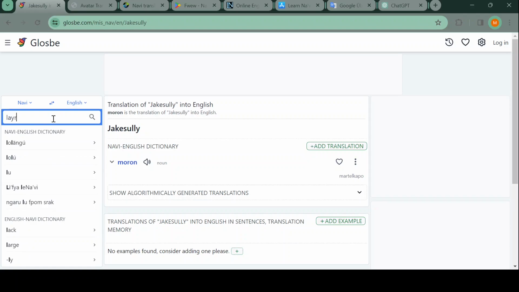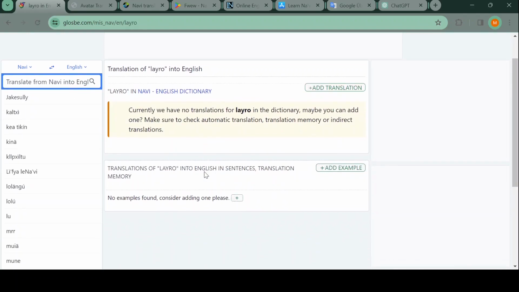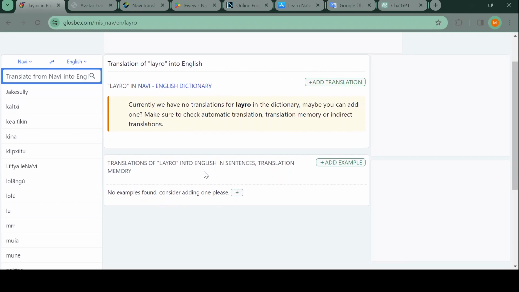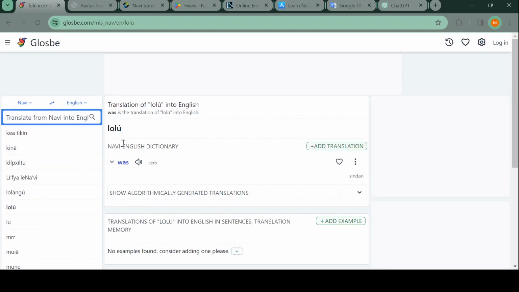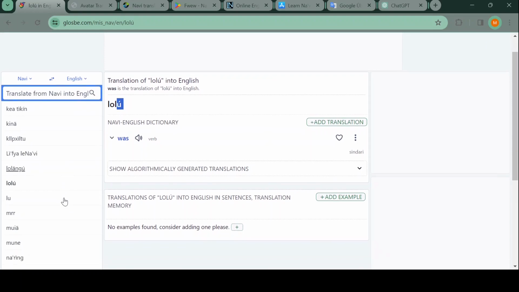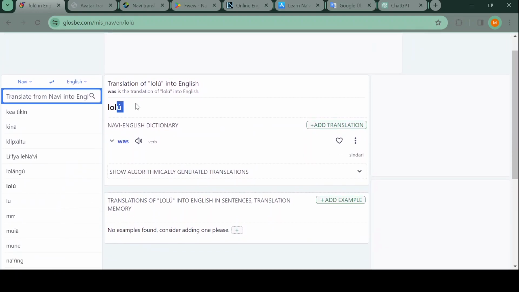Let's see, do they have Lyro? That's a bit older. Nope. This word is kinda new. I think it's from 2 years ago or 1 year ago. So they apparently haven't updated this in a long while. They show stress. That's interesting. Like that. But only for some. Not for all. Or do they show stress with that?